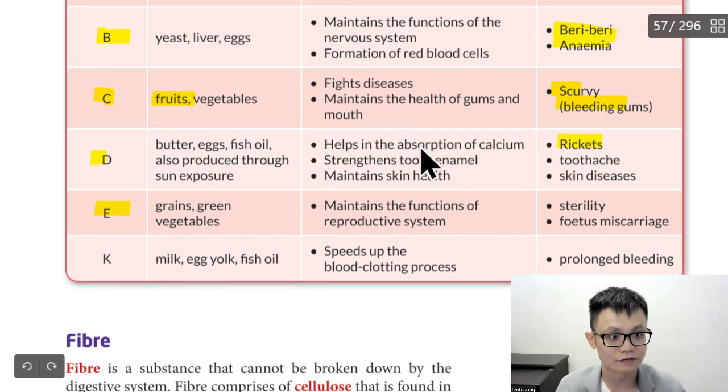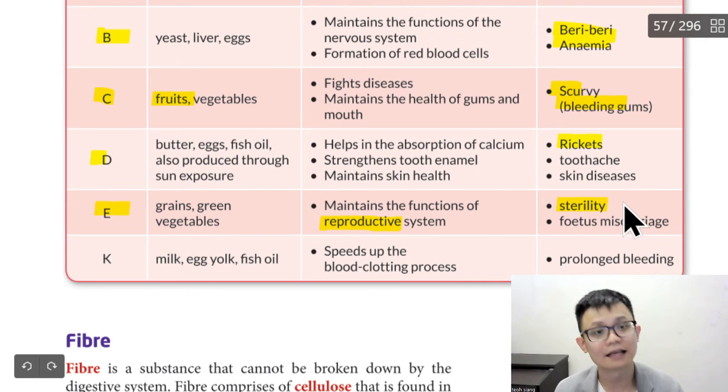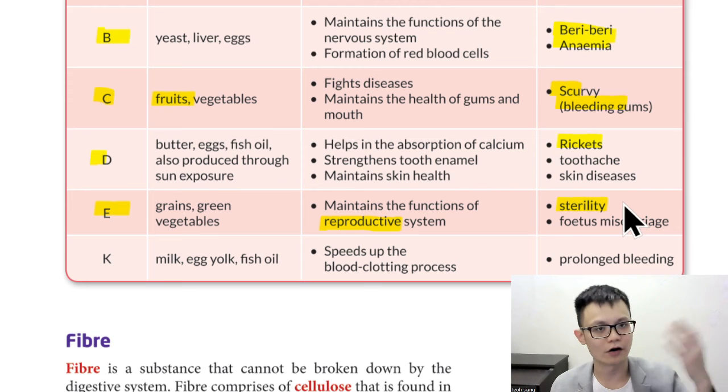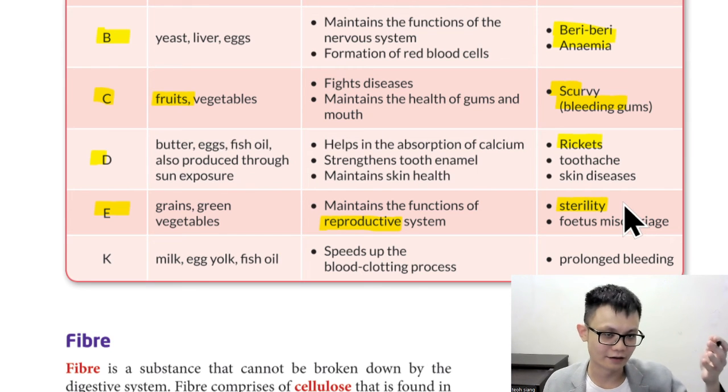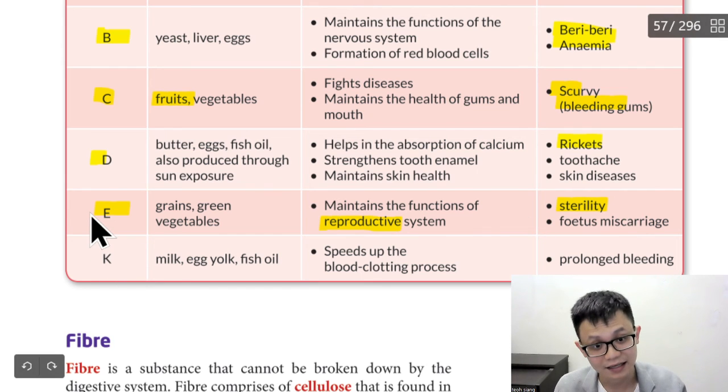Vitamin E is for reproduction. So you can eat green vegetables and egg. If not, it will cause sterility. Sterility means you can no longer have a baby. So let's say the boy or the girl cannot have a baby, assuming, maybe due to not enough vitamin E, because the reproductive system is not good. So the person might need to eat